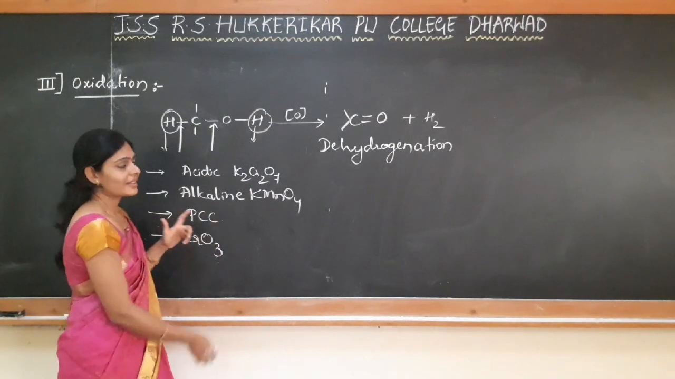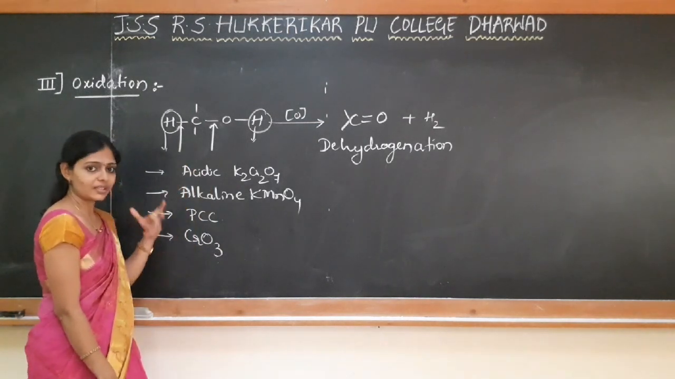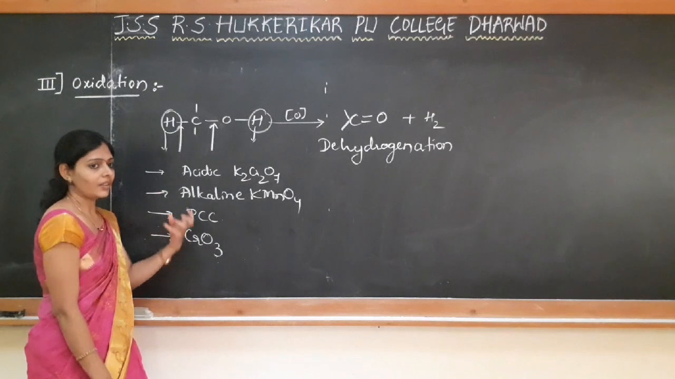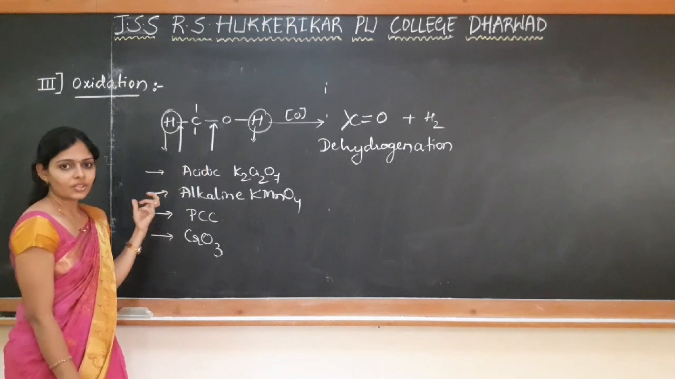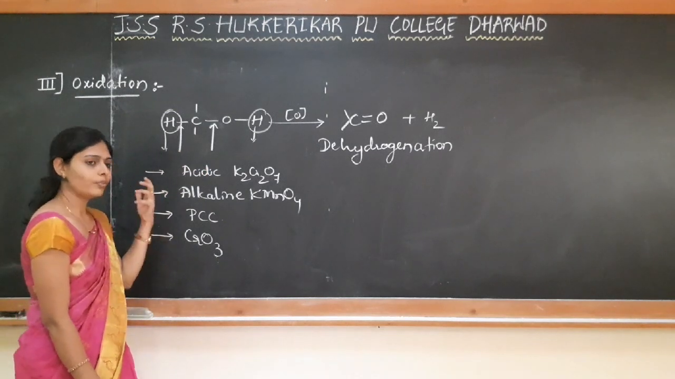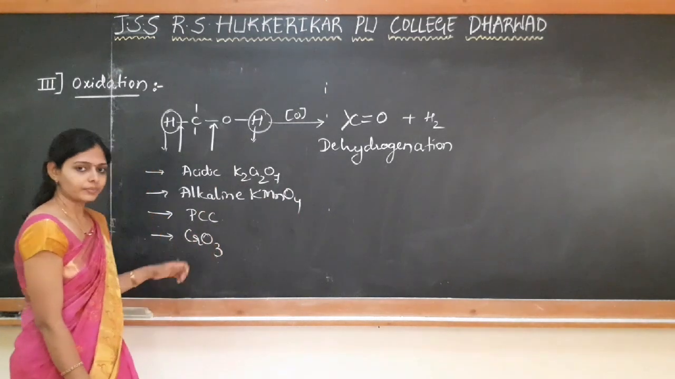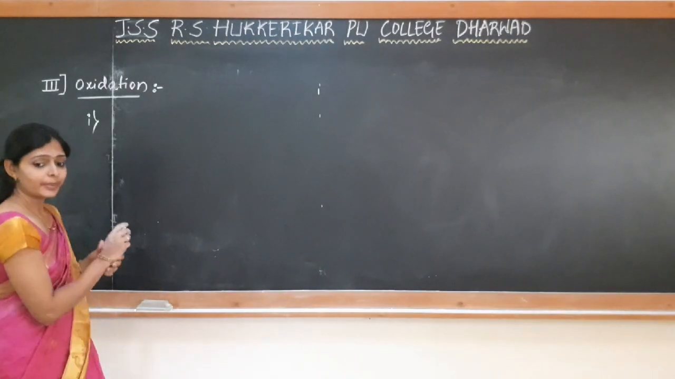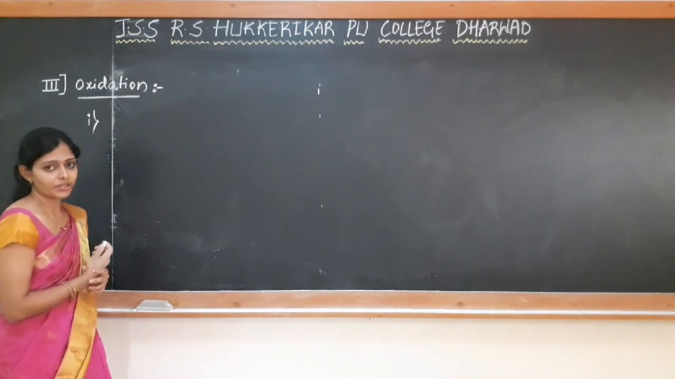What product we are getting depends upon the nature of the alcohol which we are taking and the condition. Whether it is a stronger oxidizing agent, under strong conditions we are doing the oxidation, or under milder conditions. So depending upon both factors, we get different products. First one is primary alcohol. So what happens when primary alcohol is subjected to oxidation?